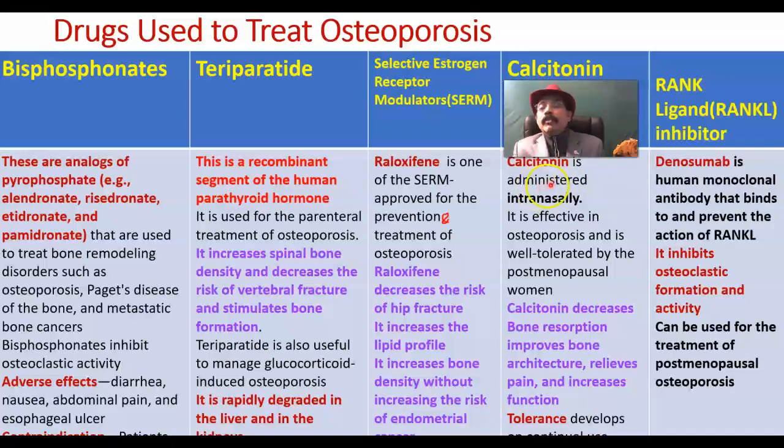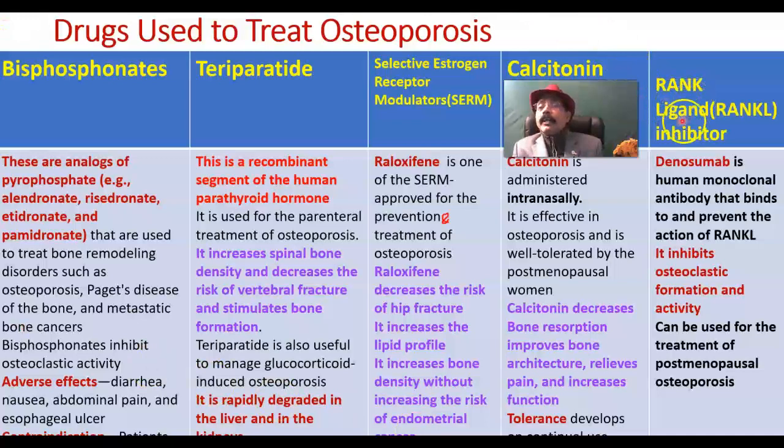This drug is administered intranasally, so there may be some nasal irritation, which is a very common complaint. It is effective in osteoporosis and is well tolerated by postmenopausal women. Calcitonin decreases bone resorption, improves bone architecture, relieves pain, and increases function. But the problem is that it develops tolerance due to continual use.